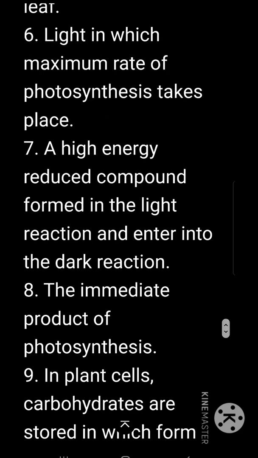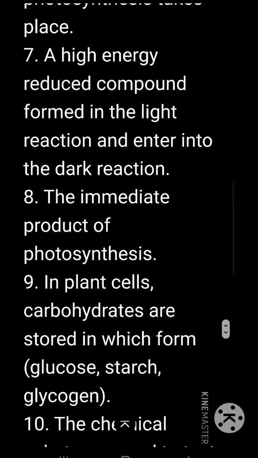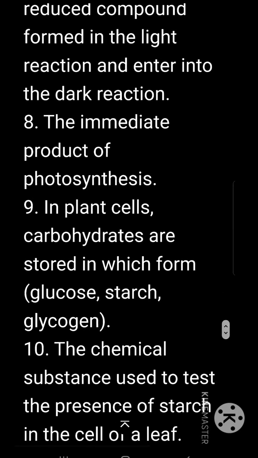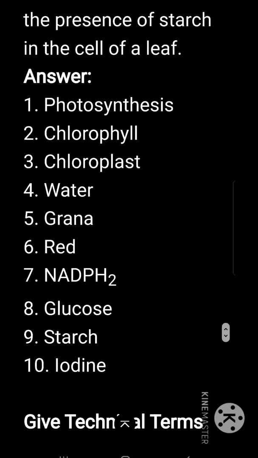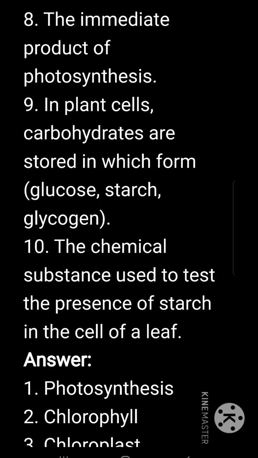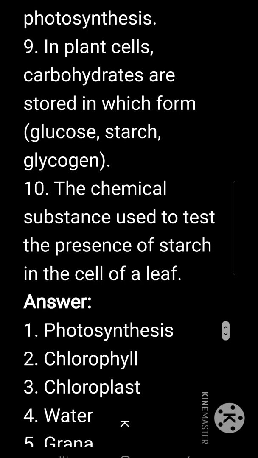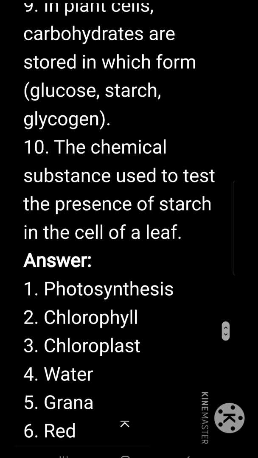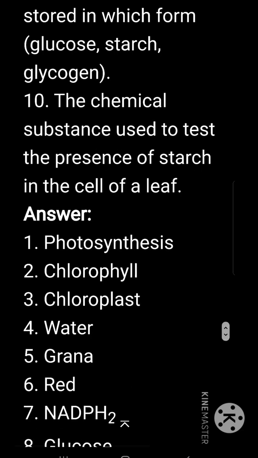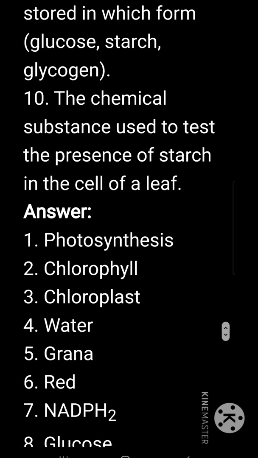The light in which maximum rate of photosynthesis takes place, it is in the presence of red light. A high energy reduced compound formed in the light reaction and entering into the dark reaction, NADPH2. The immediate product of photosynthesis is glucose. In plant cells, carbohydrates are stored in which form? Glucose or starch or glycogen. It is in the form of starch. Starch is a storage polysaccharide.